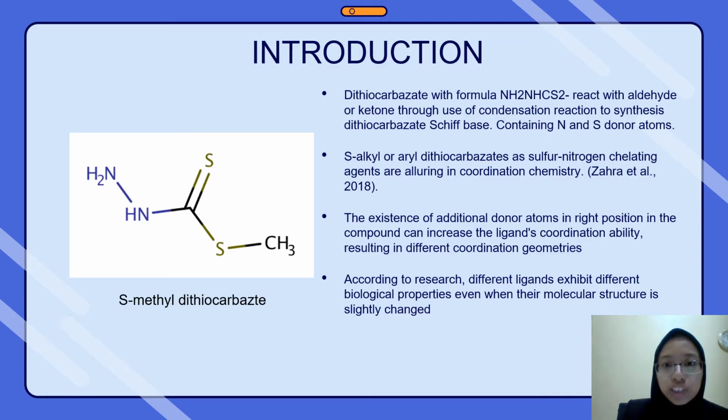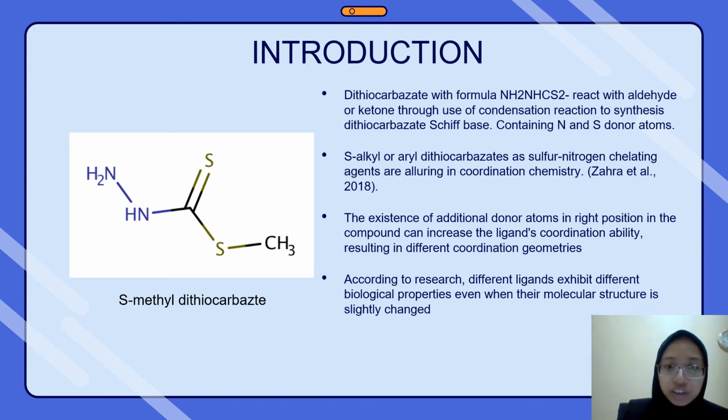Dithiocarbazide, with formula NH2NHCS2-, reacts with aldehyde or ketone through condensation reaction to synthesize dithiocarbazide Schiff bases. Dithiocarbazide contains nitrogen and sulfur donor atoms. As alkyl or aryl dithiocarbazides, sulfur-nitrogen chelating agents are alluring in coordination chemistry.